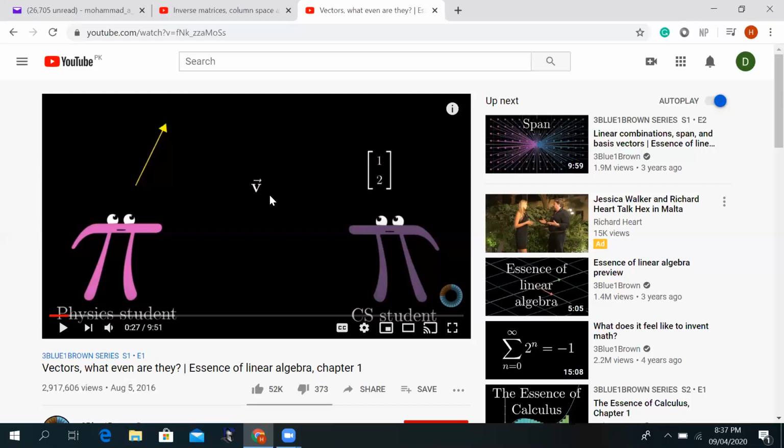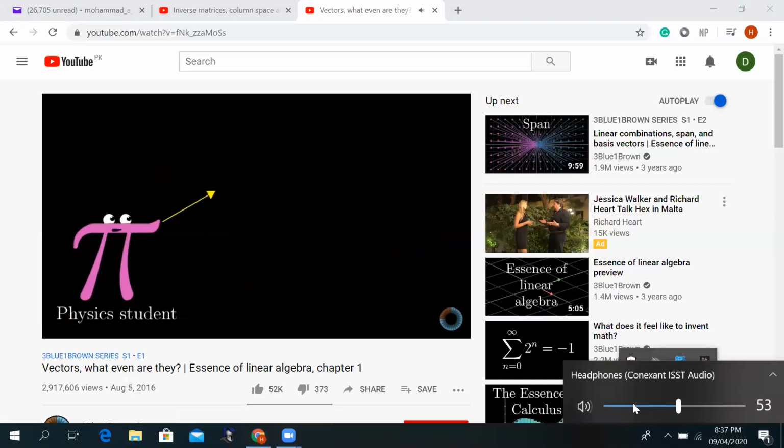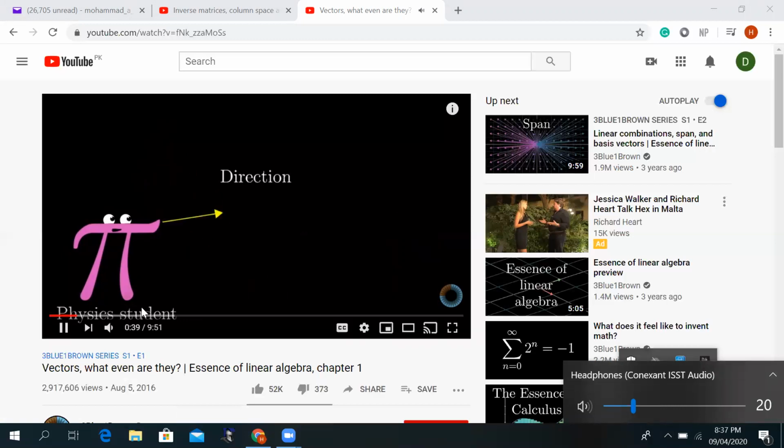So in linear algebra, we also have a vector. On one hand, it is an ordered list of numbers. It is a column, but that ordered list of numbers can represent an arrow, where one end of the arrow has to be fixed at the origin of our coordinate system. Okay, so I will just show you the way it has been shown in this YouTube video, and you can see that.